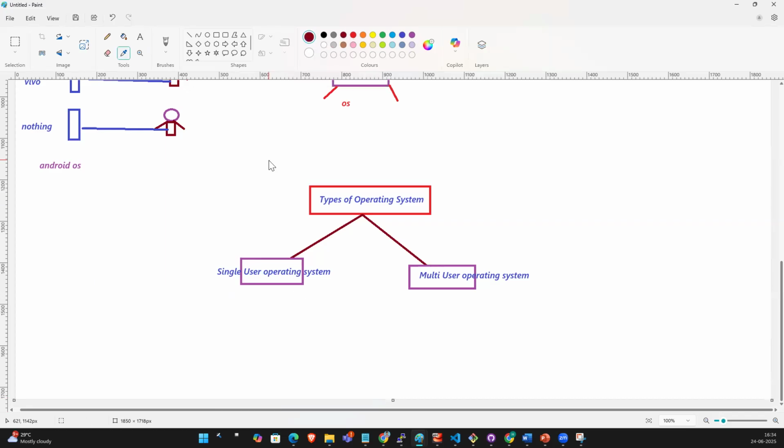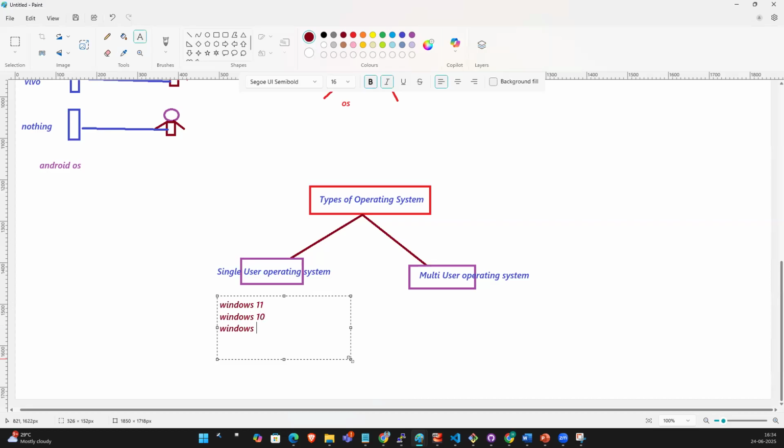You guys are also using single user operating systems, right? What are those? Windows 11, Windows 10, Windows 8, Windows 7, Windows Vista, Windows XP. Guys, these are all single user operating systems. The same goes for Mac, Macintosh, which is also a single user operating system.